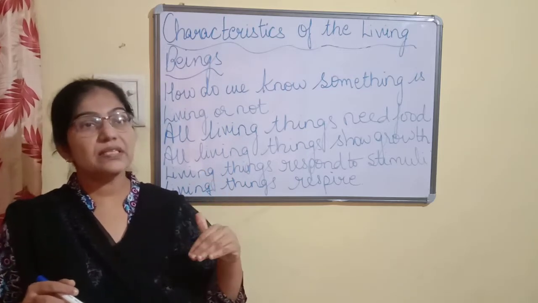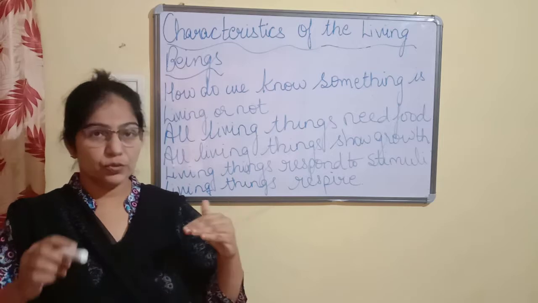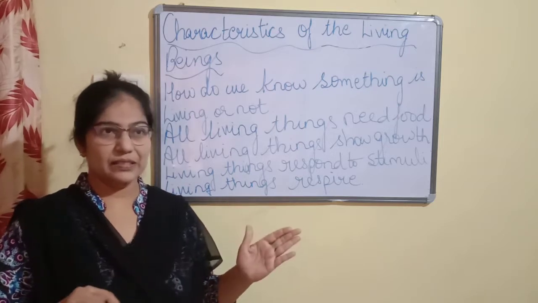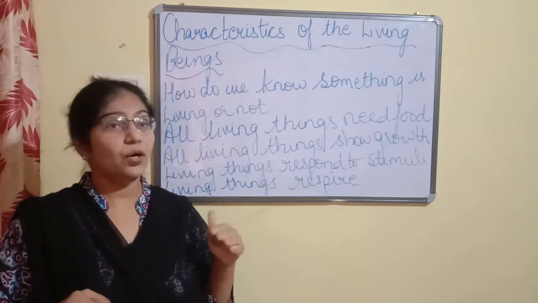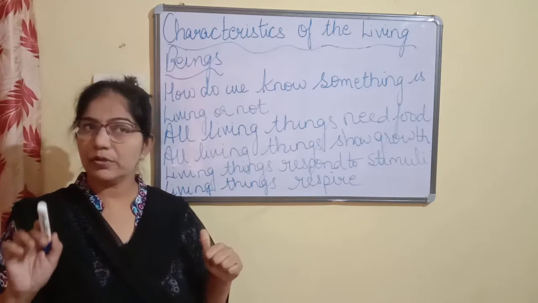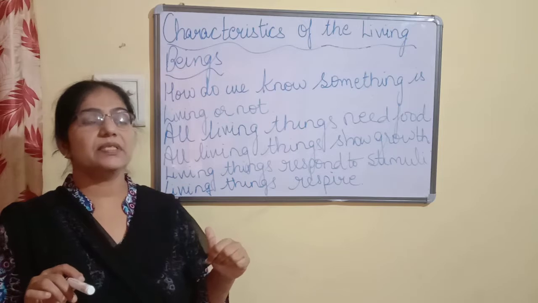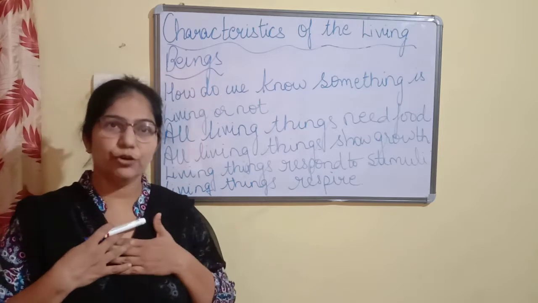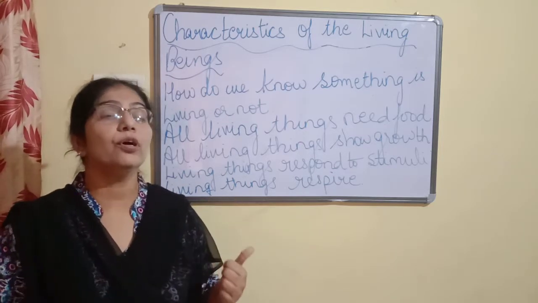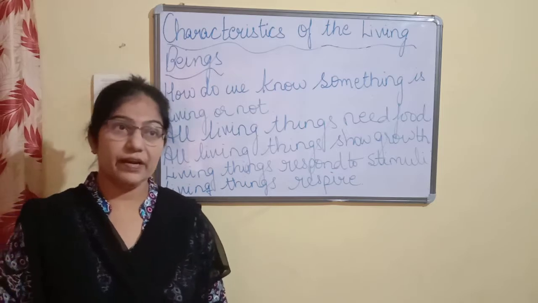Now animals get food from smaller animals as well as plants. Plants can prepare their own food by the process of photosynthesis. So all living organisms, that is plants, animals and we human beings, require food for our survival.